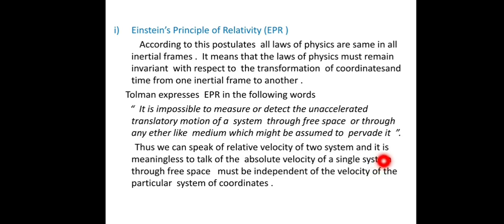Relative velocity means the velocity of an object with respect to another object which is not at rest, and absolute velocity means the velocity of a body with respect to an object at rest. To talk of both at the same time is not good. So through free space, we must be independent of the velocity of a particular system of coordinates. Okay, this is Einstein's principle of relativity.